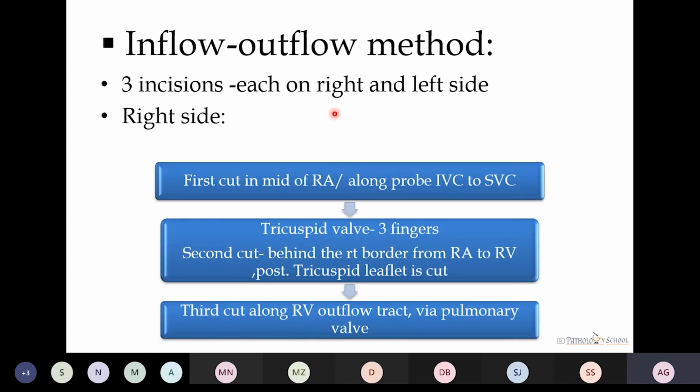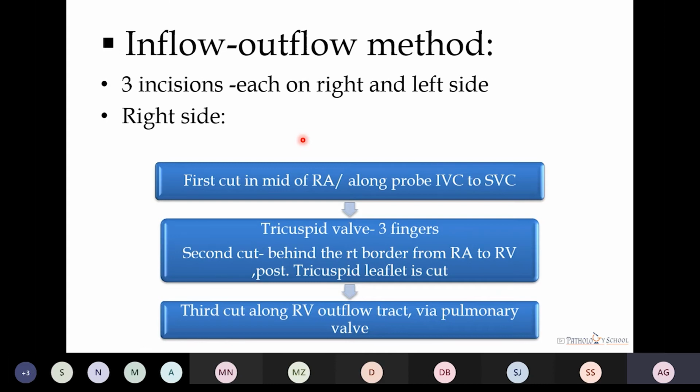For the inflow-outflow method, 3 incisions are taken, each on the right side and on the left side. First, starting with the right side, the first incision is given in the middle of the right atrium, or we can also do it by placing a probe from the inferior vena cava to the superior vena cava and then opening the atrium along the probe. After opening the right atrium, we look at the tricuspid valve. The gross method to check whether it is normal is by using 3 fingers, whether it is accommodating the 3 fingers or not.